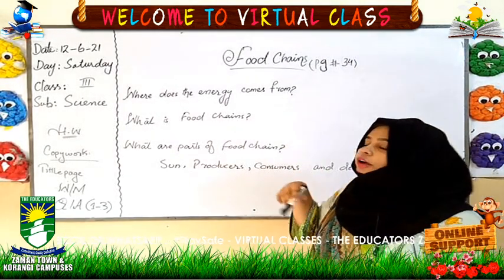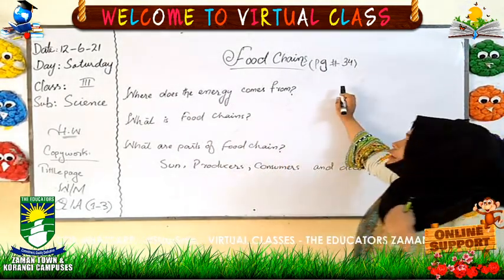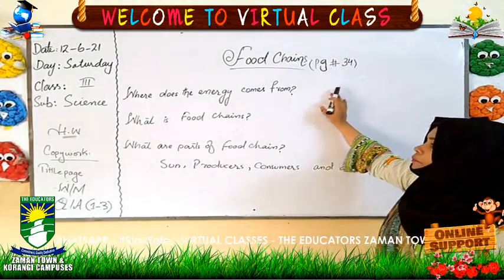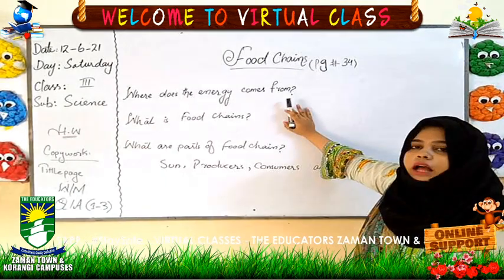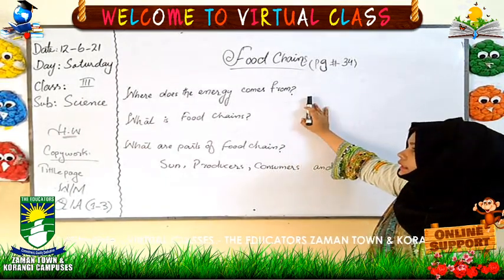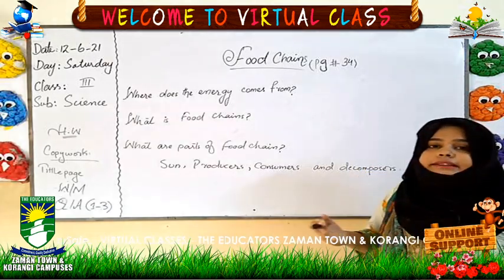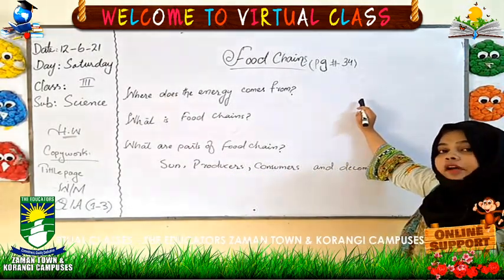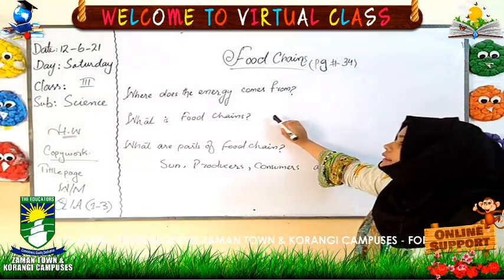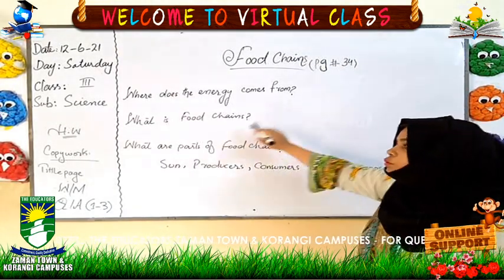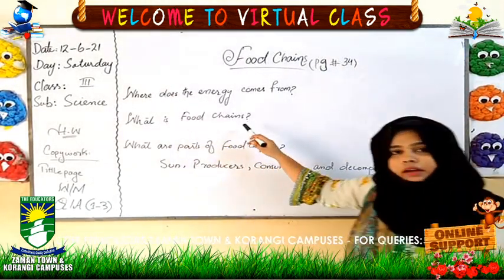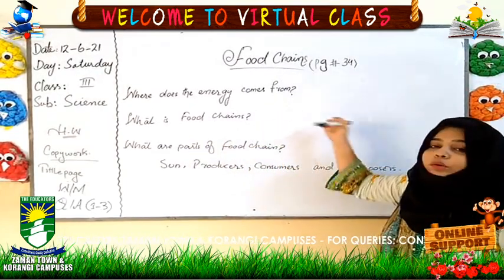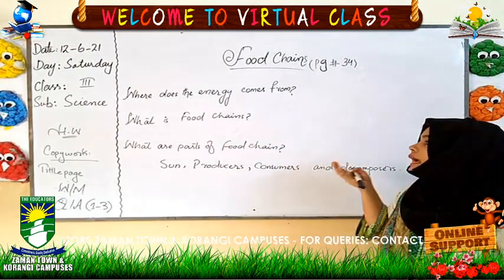So, now we are going to discuss what we are going to discuss in this topic. We will discuss where does the energy come from. The next thing we are going to discuss is what is food chain, what the food chain is in actual.